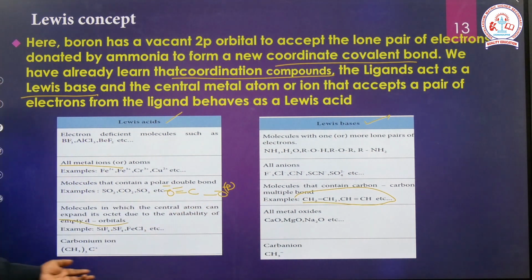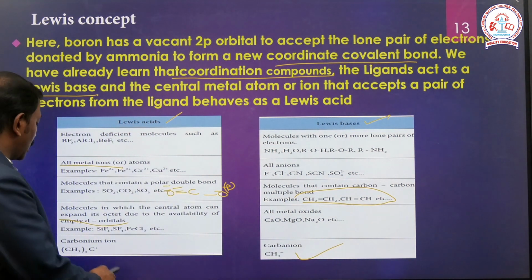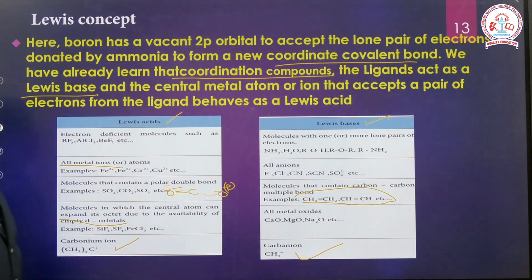All metal oxides behave like a Lewis base. Carbanion behaves like a Lewis base. Carbonium ion behaves like a Lewis acid. Right.